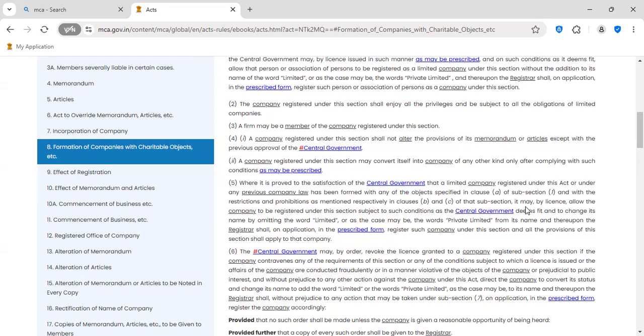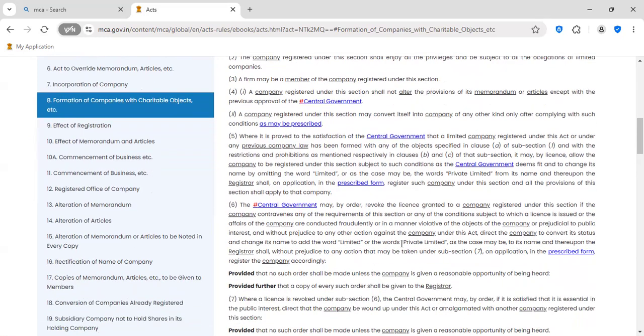As mentioned above, it may by license allow the company to be registered under this section subject to conditions as the Central Government deems fit, and change its name by omitting the word limited or, as the case may be, the words private limited from its name, and thereupon the registrar shall on application in the prescribed form. What is explained here is if any private company already registered now intends to do charity, then they can apply for conversion of the private company into a Section 8 company. That is what is mentioned here.